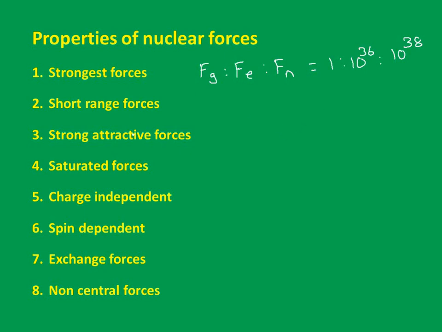Coming to the next one, these are short range forces. Obviously, the size of the nucleus itself is 1 Fermi meter, right? The nuclear force between two nucleons will be negligible if the distance between them is greater than 2 Fermi meter. So only up to the boundary of the nucleus can we have this nuclear force.